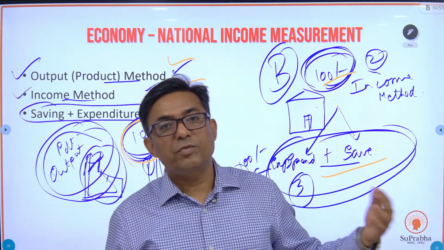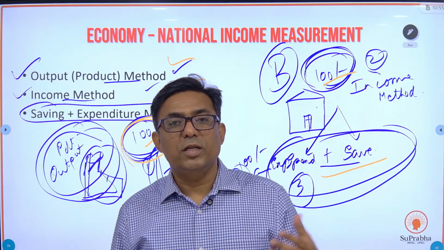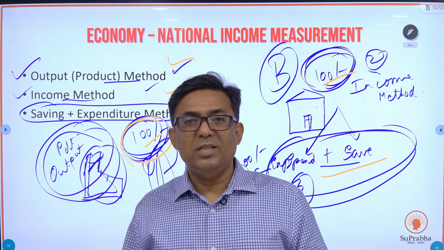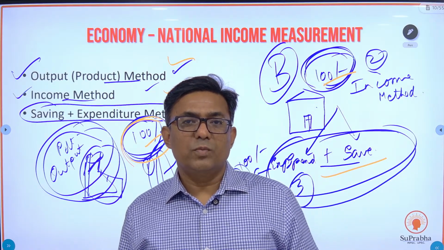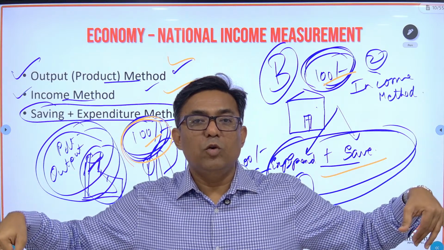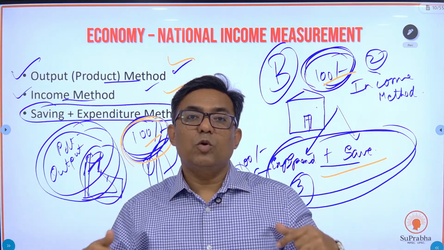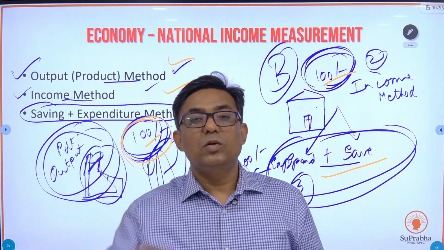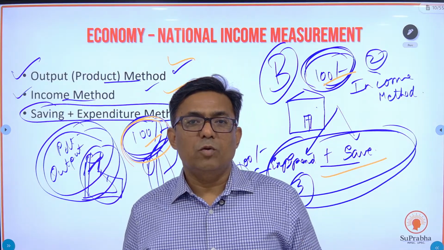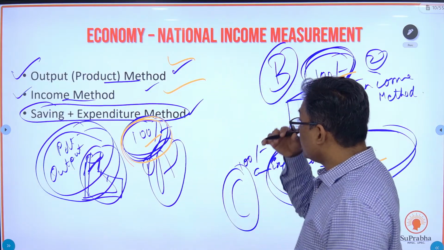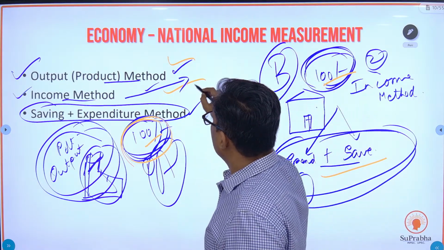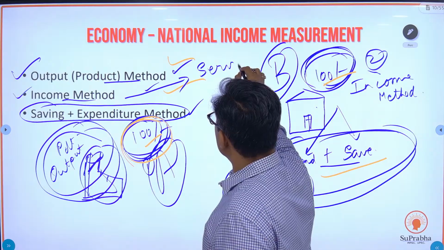The person at reception gets payment, the person who does counseling gets a payment, and the people working behind the scenes on the PPTs and the notes also get payment. If you add the payment of all the people working here, along with the profit taken by the owner of the coaching class, that is the contribution of the coaching academy to GDP. So you will use the income method mostly in the service sector.